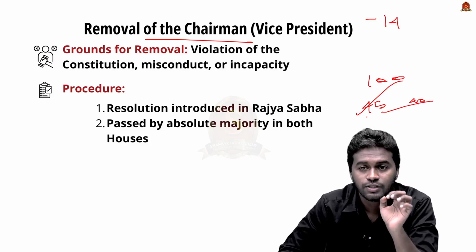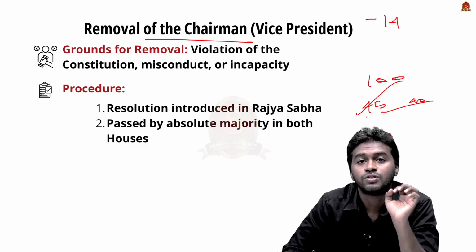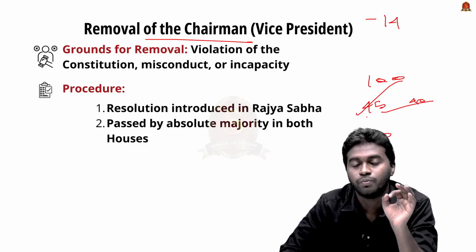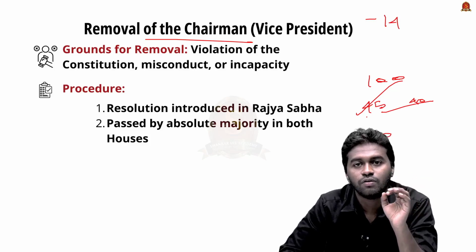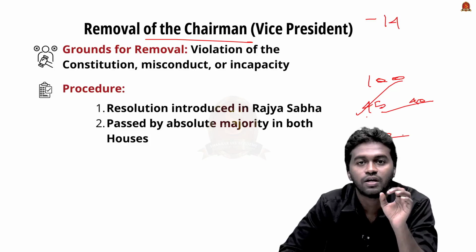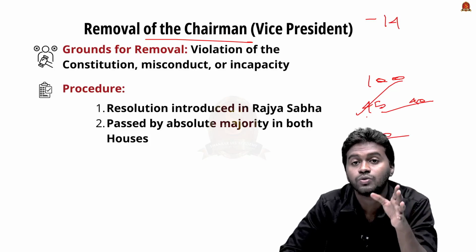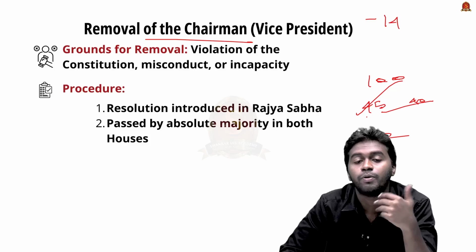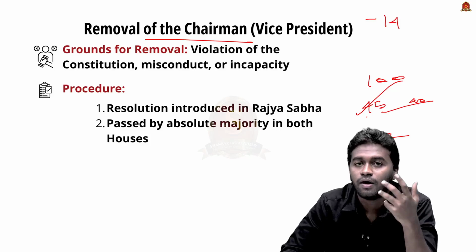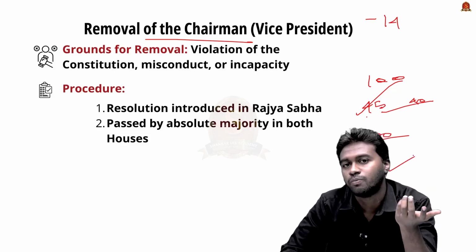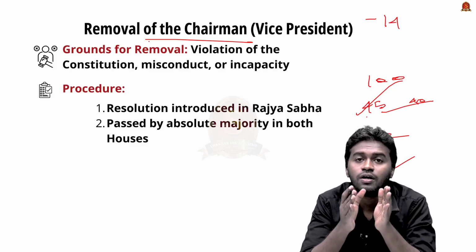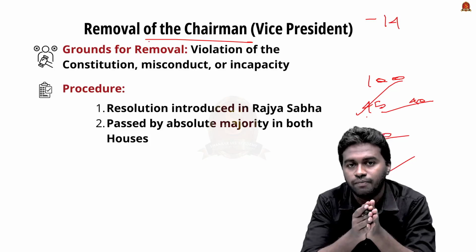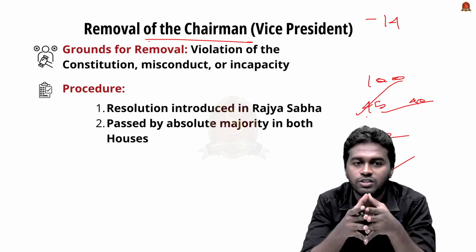But in the case of absolute majority, the resolution needs at least 51% of the vote, or 51 votes, to be passed, whatever the attendance is. Even if the members are not present, for example, if there are 100 seats but the members are not present, then also it needs 51 votes to be passed. So this is the difference between simple majority and absolute majority. So in both houses, the resolution should get absolute majority. Then only we can impeach the Vice President of India.